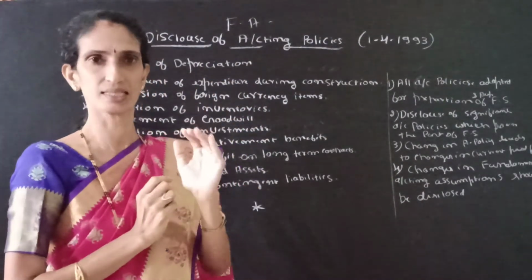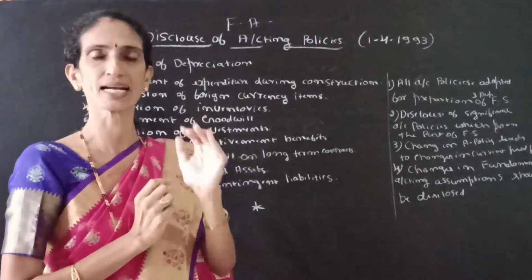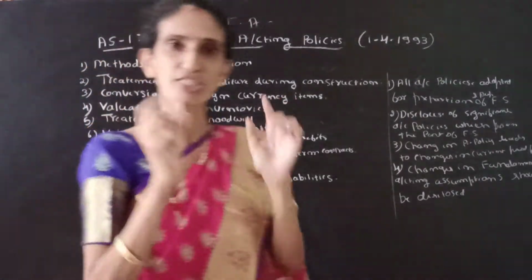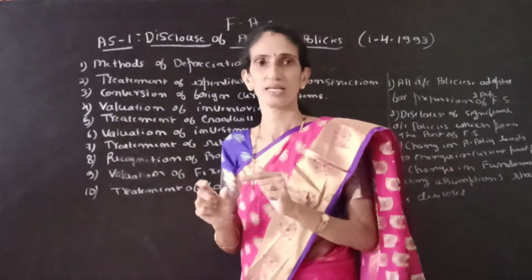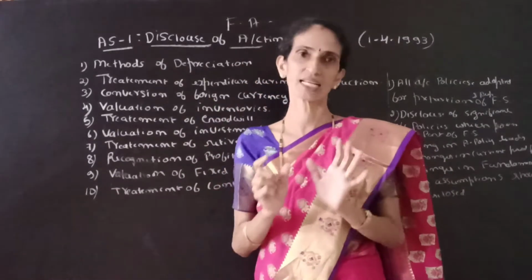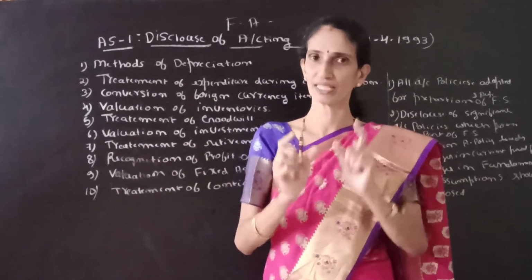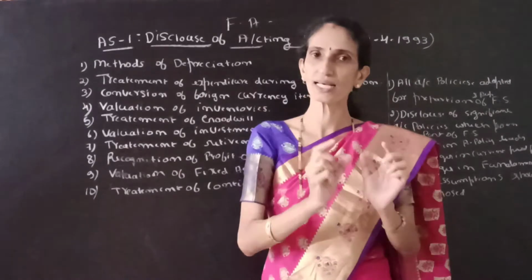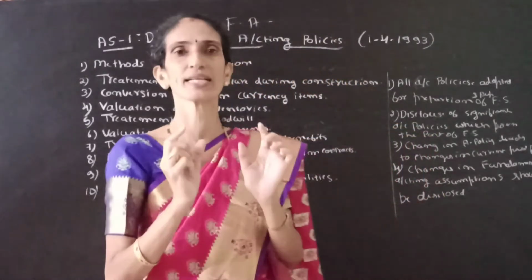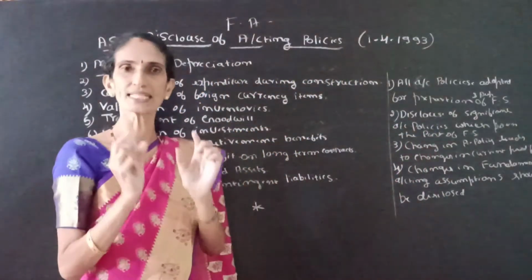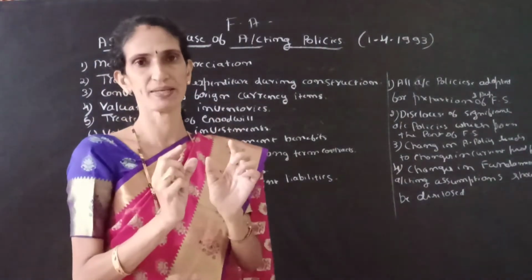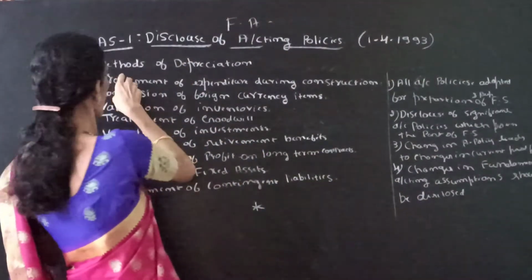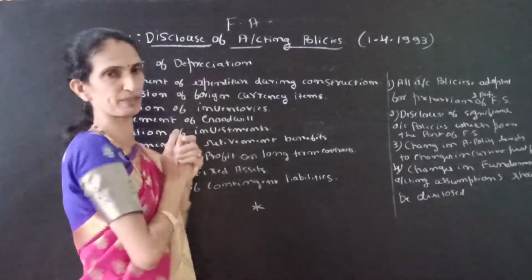Now we can see what are the important accounting policies which should be disclosed in the financial statement. While preparing the financial statement, what are the important accounting policies should be disclosed by the company? Under that, number 1 is the method of depreciation.